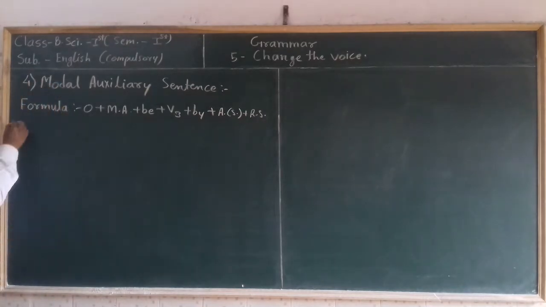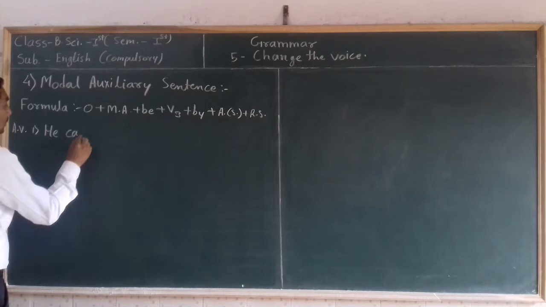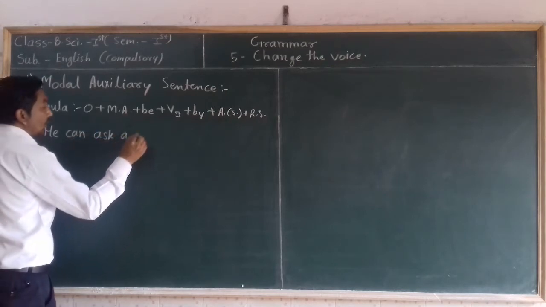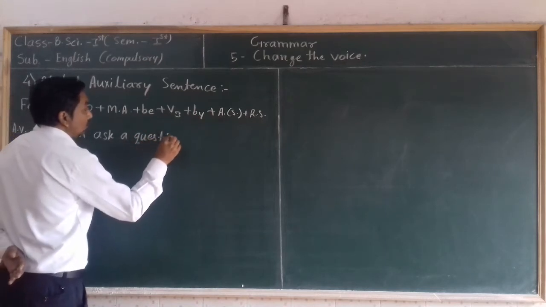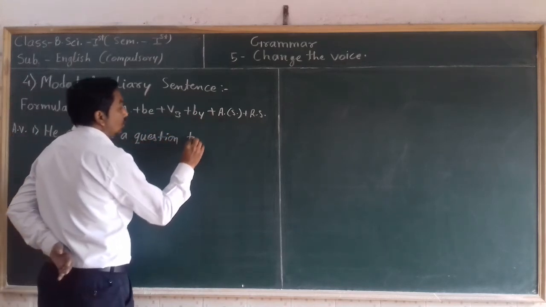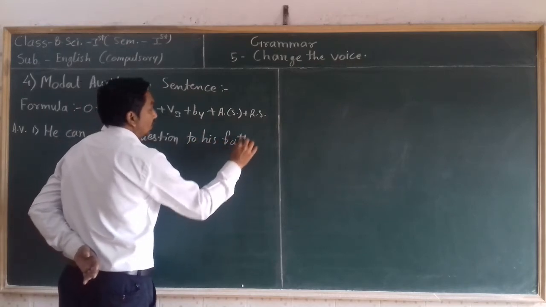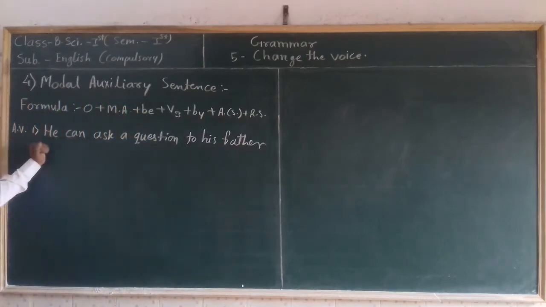Let's take an example. He can ask a question to his father. So how can we identify this sentence is the modal auxiliary sentence?